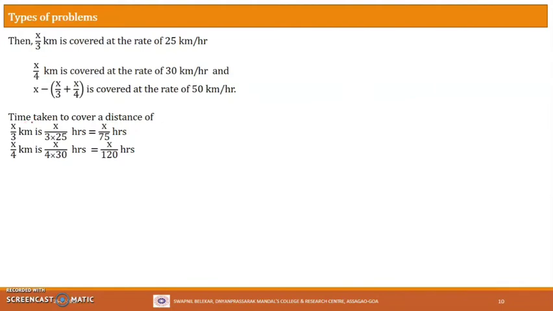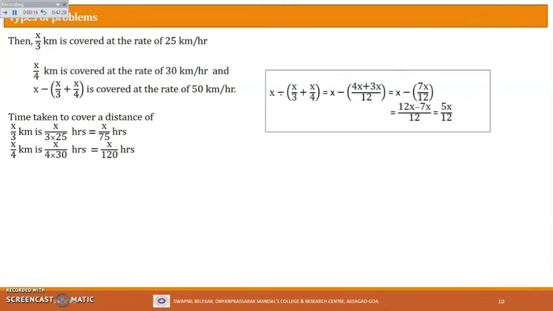Before we find the time taken to cover the rest of the distance, that is x minus (x by 3 plus x by 4), first we'll try to simplify this, as shown aside. x minus (x by 3 plus x by 4) is equal to x minus, first you simplify within the bracket. Since these are additions of two fractions and the denominator is not the same, we'll first make the denominator the same using the cross multiplication method. So 4 into x is 4x plus 3 into x is 3x, divided by 4 into 3, that is 12. This gives x minus 7x divided by 12.